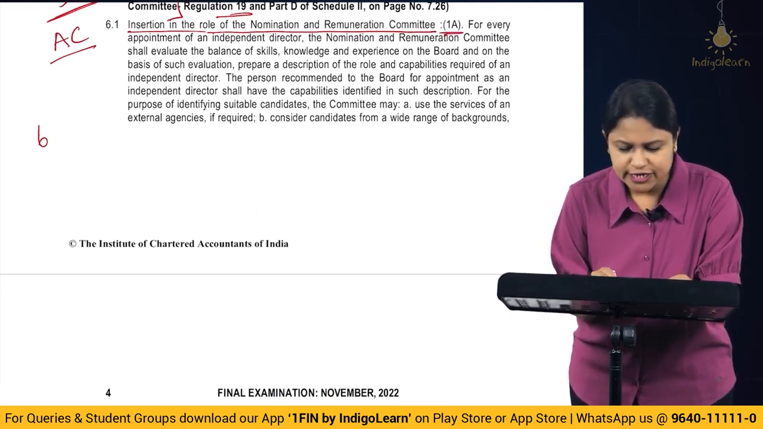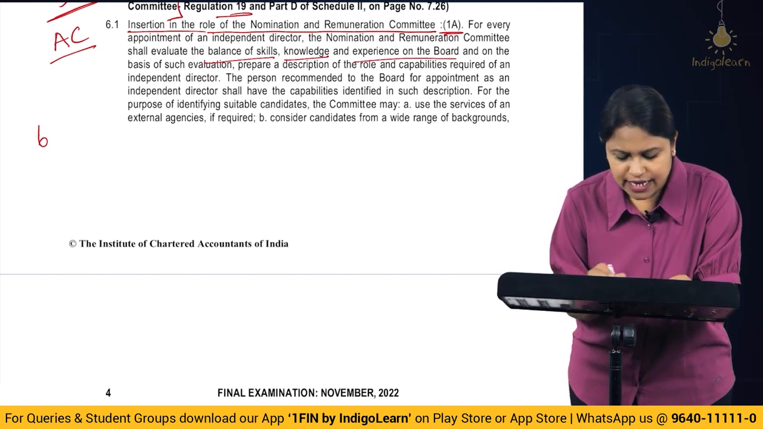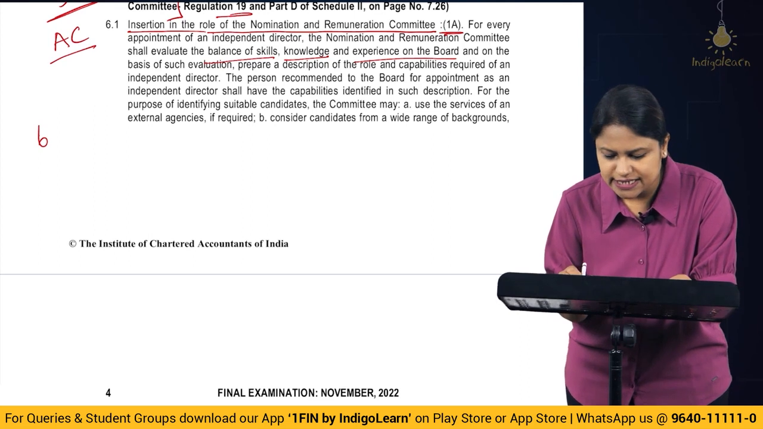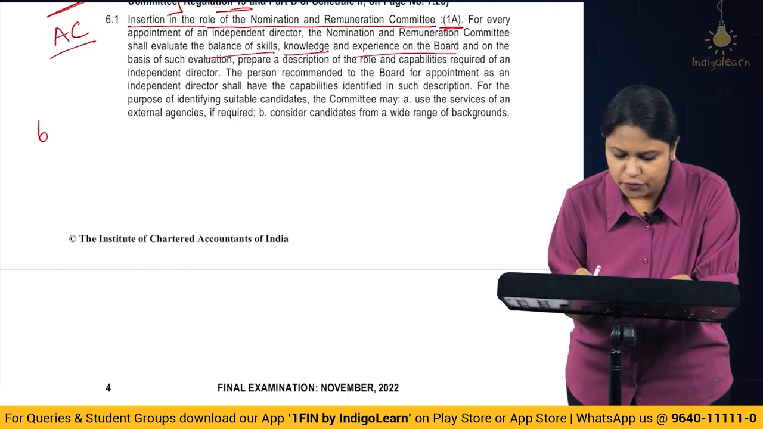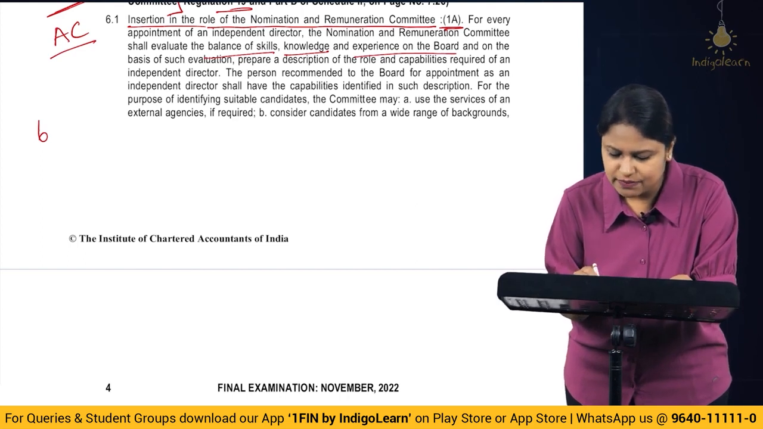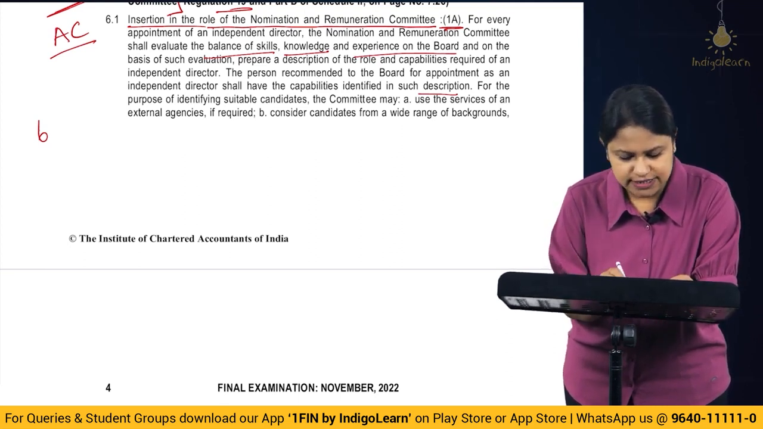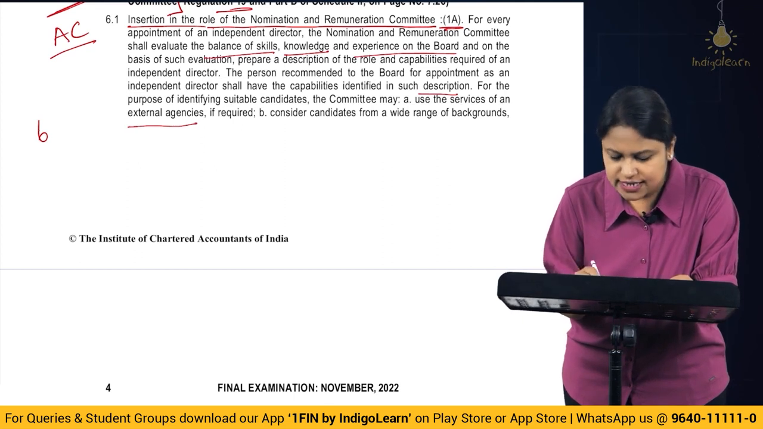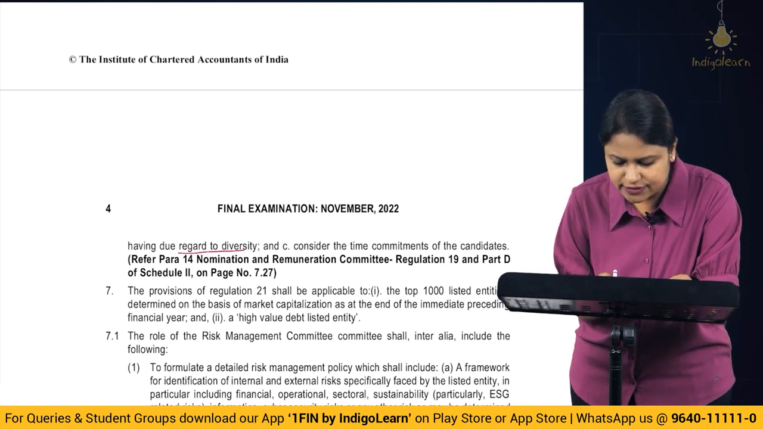For every appointment of an independent director, the NRC shall evaluate the balance of skill, knowledge, experience on the board, and on the basis of such evaluation, prepare a description of the role and the capabilities required of an independent director. Alright. The person recommended to the board for appointment as an independent director shall have the capabilities identified by such a description. For the purpose of identifying suitable candidates, the committee may use the service of an external agency. If required, consider candidates from wide range of backgrounds, having due regard to the diversity.